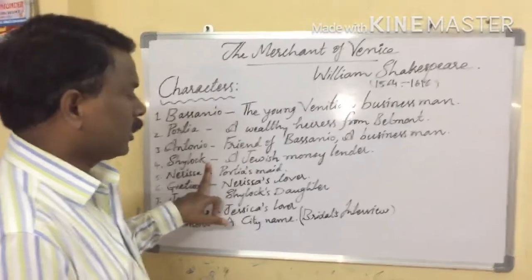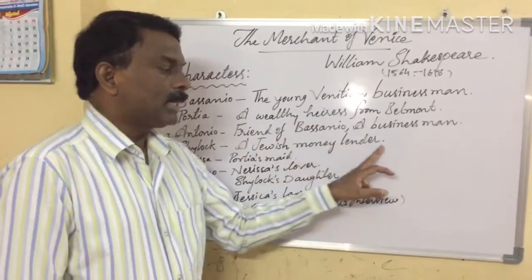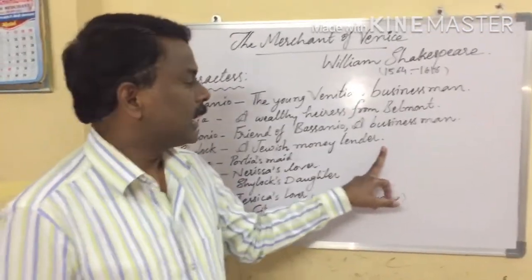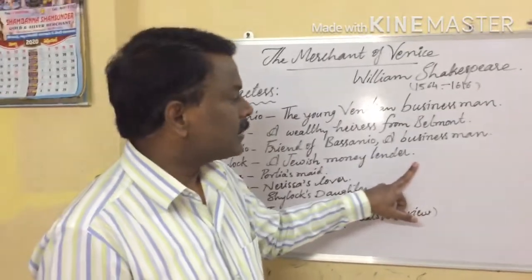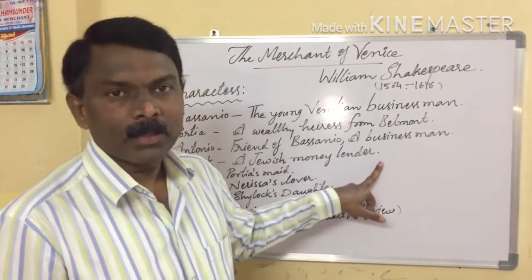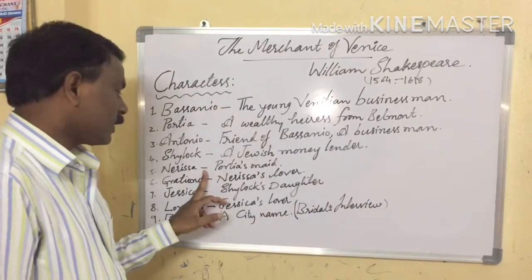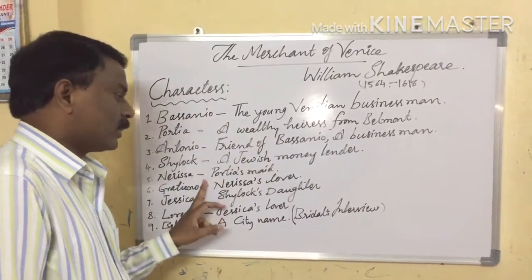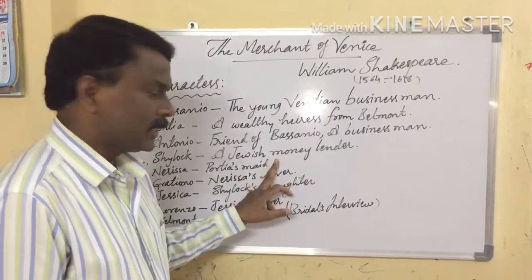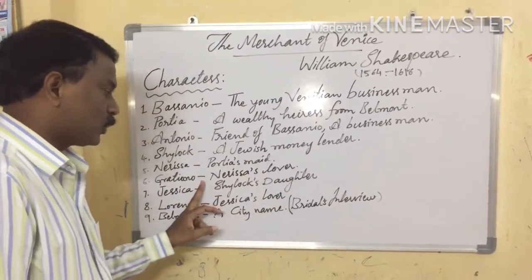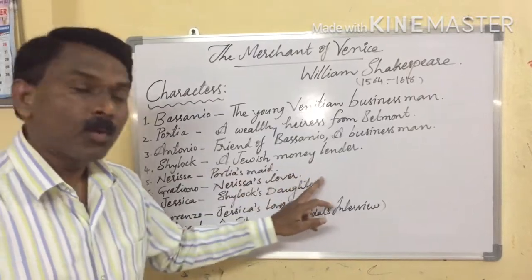Next one, Shylock, a Jewish money lender, nothing but a bloodsucker in their same locality. Next one, Nerissa, Portia's maid. Next one, Graciano, Nerissa's lover.